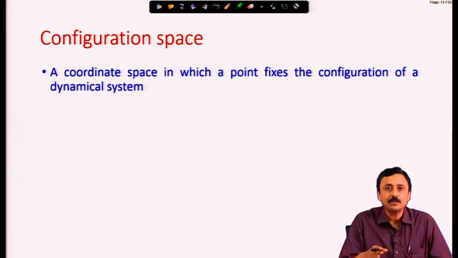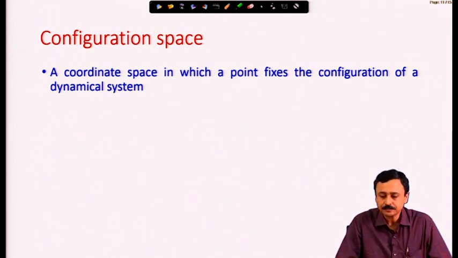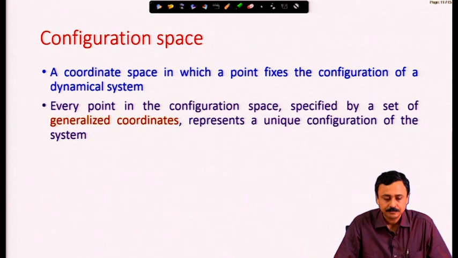Therefore, the configuration space of the orientation of a rigid body is a point in this 4-dimensional space on a unit sphere. This was the Euler parameters, the space of Euler parameters. Therefore, the configuration space in which a dynamical system evolves is a space in which a point fixes the complete configuration of the dynamical system.